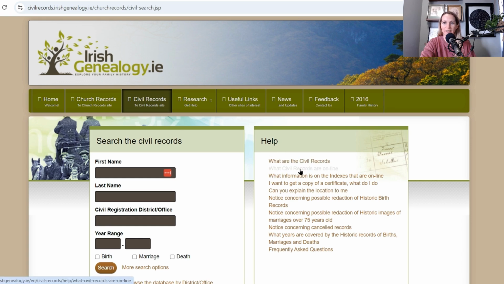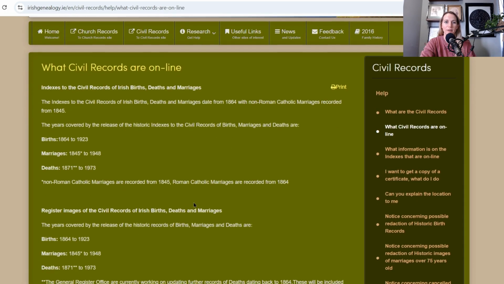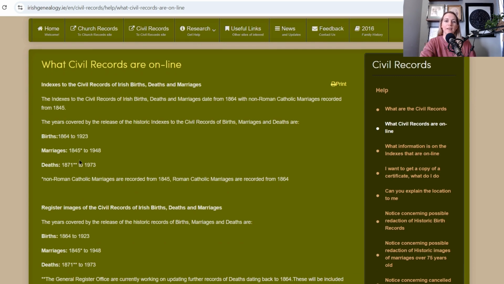Under this help menu here, it tells you which years are available, but pretty much from 1864 on, that's when they started recording them. Deaths we just have from 1871. They're still working on updating those, but I think there are some earlier than 1871. We have births 1864 to 1923. We have marriages from 1845. Now these ones are just non-Roman Catholic marriages that started in 1845. Roman Catholic marriages started in 1864, and we have up to 1948, and then deaths from 1871 to 1973. And again, they're still working to go backwards to 1864. So those are the records.